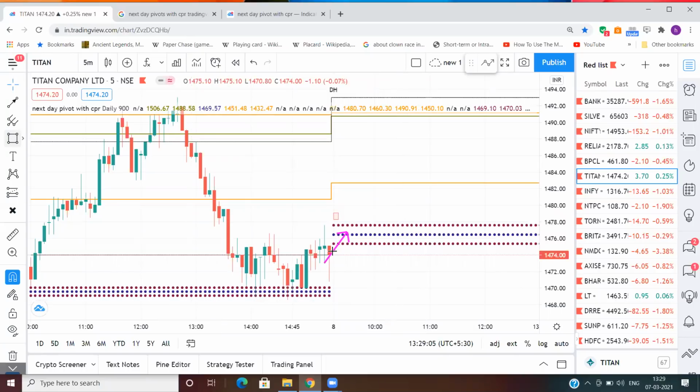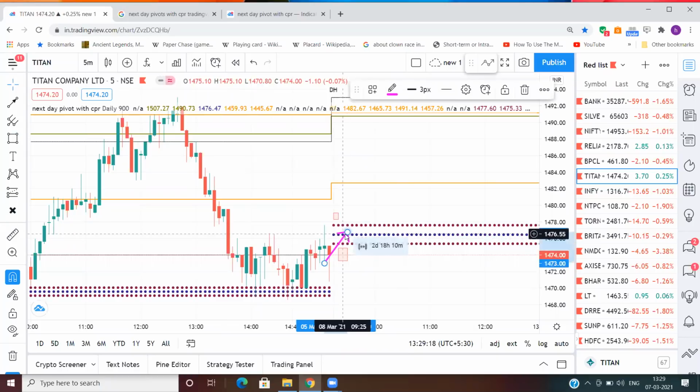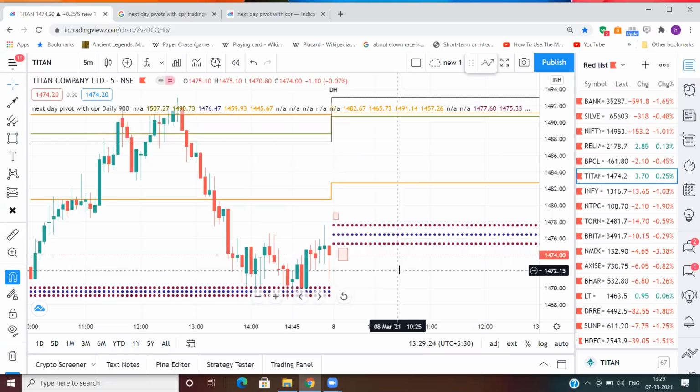But if it opens here, it will say it is no more a bullish stock for a particular day until and unless it processes the CPR or something like that. But that is something different. Right now, I'm just talking about stock selection and how to select a stock and how to make your bias on which side to trade and what to trade based on CPR. I think I'm clear till now. Yes, bro, very clear. If there is any question, any doubt, you all can ask me.